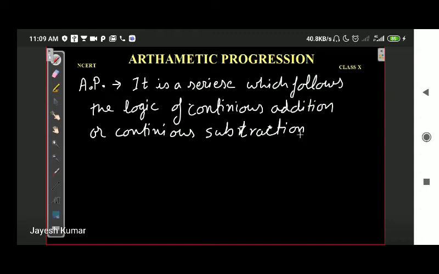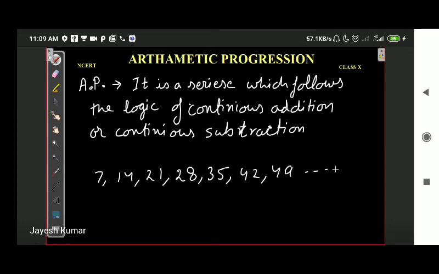Okay, let's take one more example. Let's say I have the numbers 7, 14, 21, 28, 35, 42, 49, and so on. The dashes mean that the series goes on to infinity. How can we define this series? Can we say this series is an arithmetic progression or not? Let's check the logic behind this series.